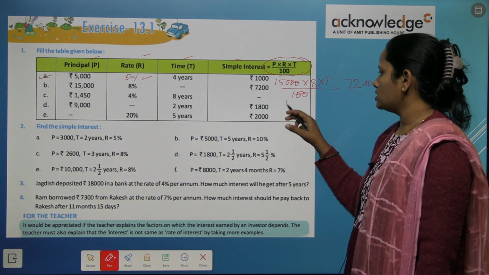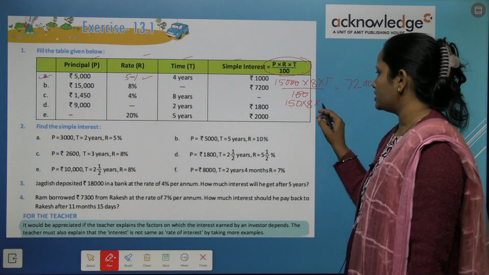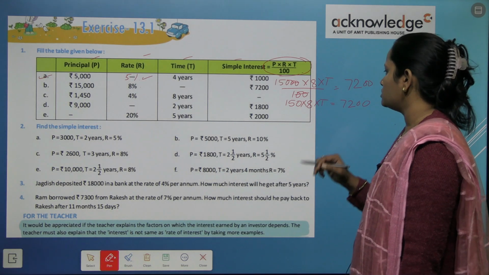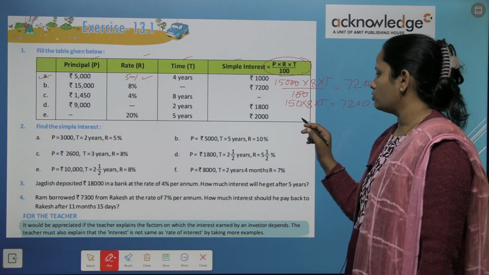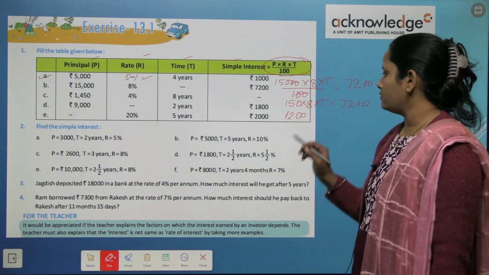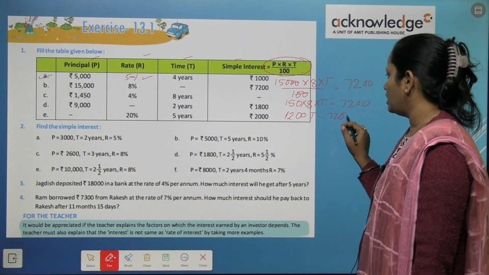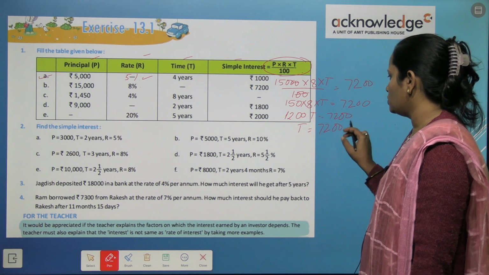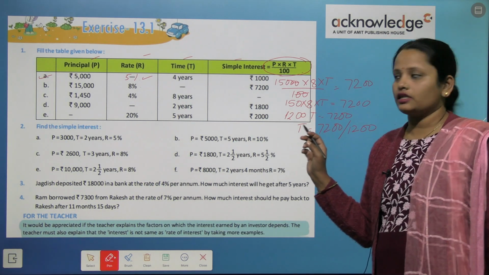So now the answer is 150 multiply 8 multiply t is equal to 7200. अब हम क्या करेंगे, इसे मल्टीप्लाई करेंगे. So we will get 1200 t is equal to 7200. अब t is equal to 7200 upon 1200 क्योंकि हमने क्रॉस मल्टीप्लाई कर दिया है.